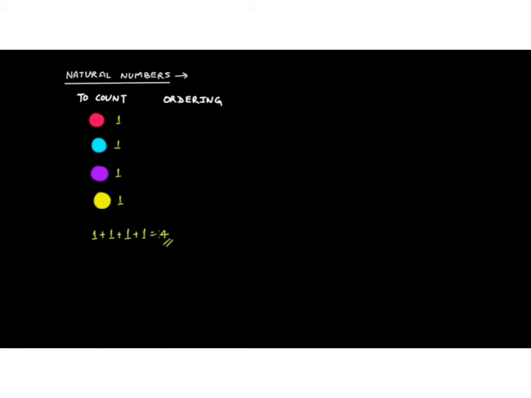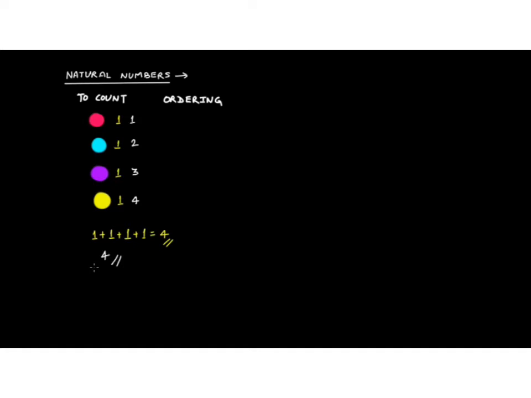Now notice that there could be another way to count that. You would say this is ball number 1, this is 2, and this is 3, this is the 4th ball, and therefore 4 is the count. We have 4 balls.